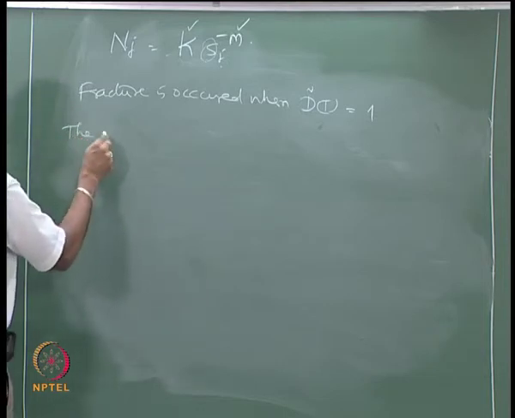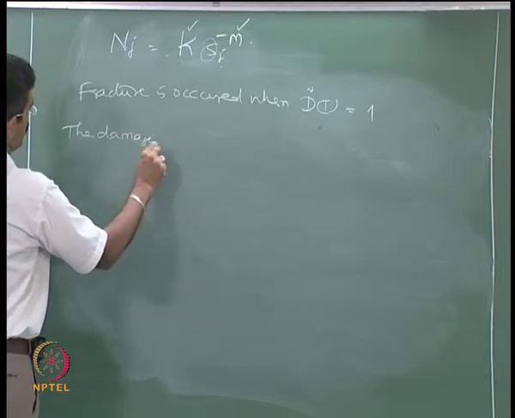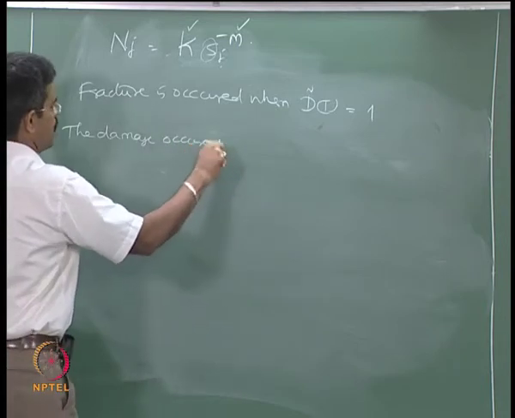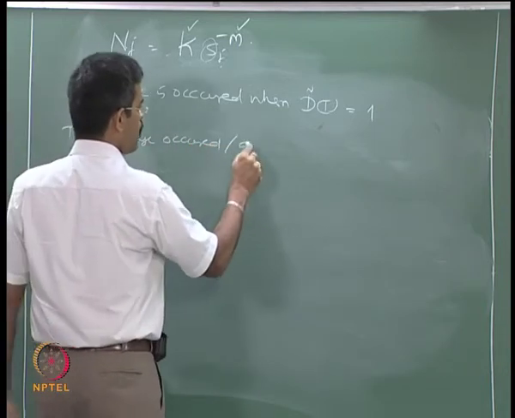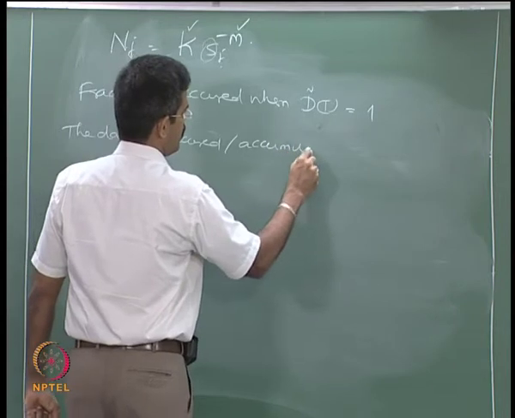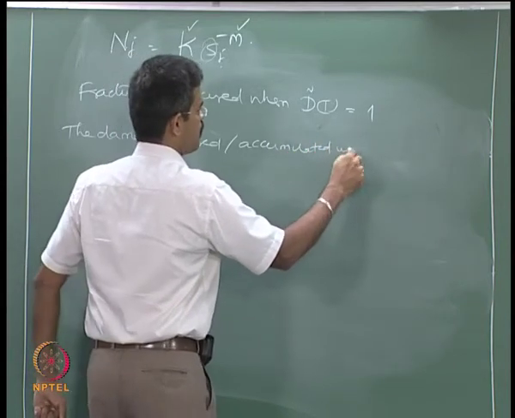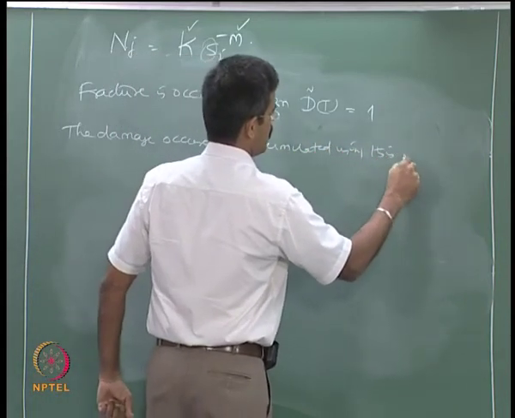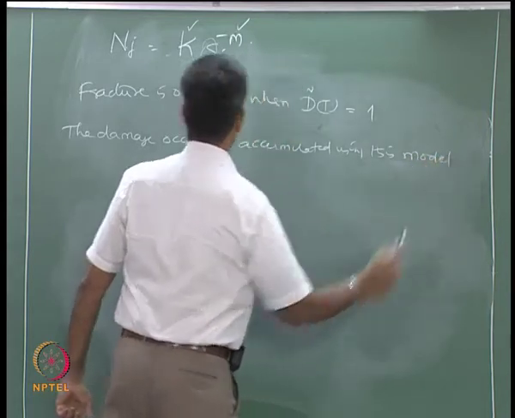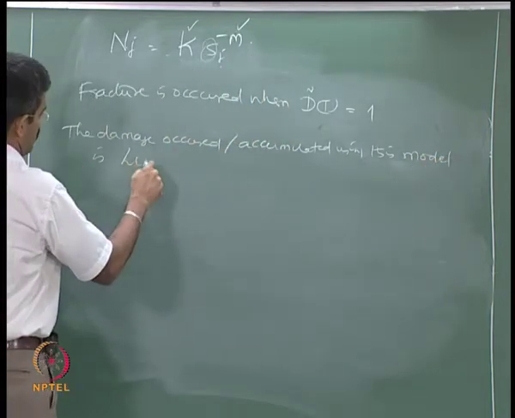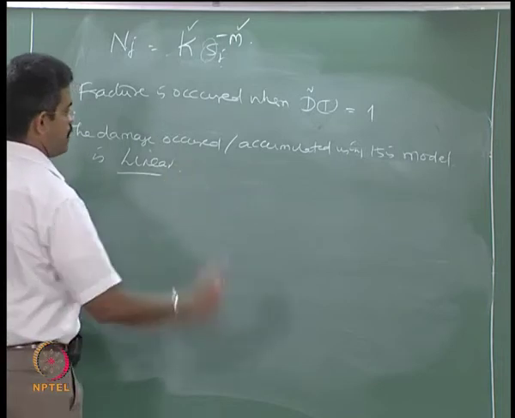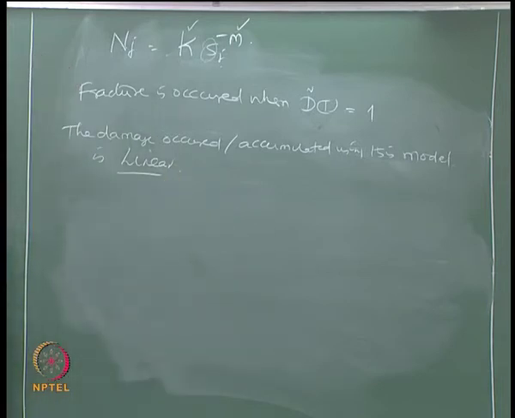Essentially, the damage accumulated using this model is linear. That can be one of the limitations of this application.